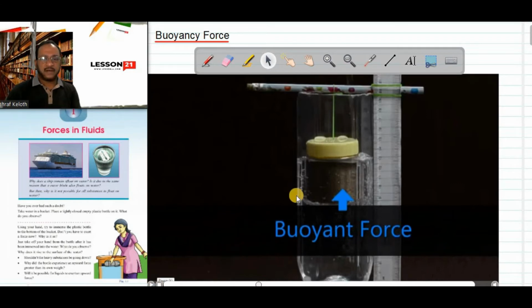Now you can see here, the buoyancy force acting upward is exerted by the water on the bottle in the upward direction. The extension of the rubber band also is decreased because the net weight of the bottle is decreased due to an opposite force acting in the upward direction. That force exerted by the water or any fluid on a body immersed inside that fluid, which always acts in the upward direction, is called buoyant force.